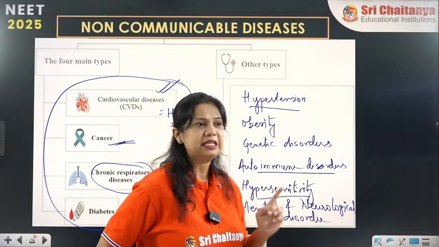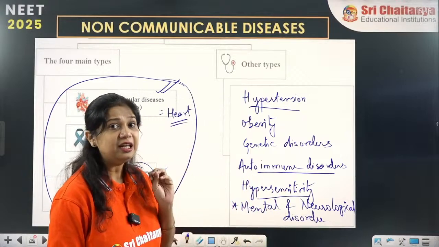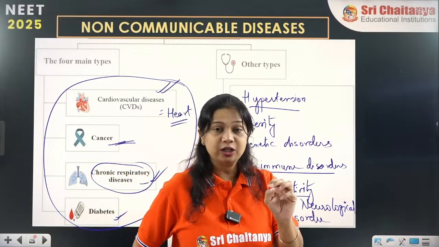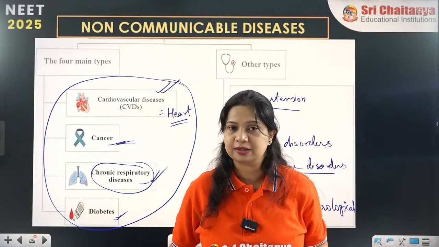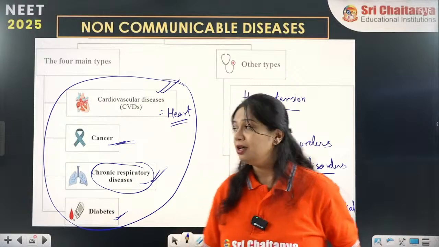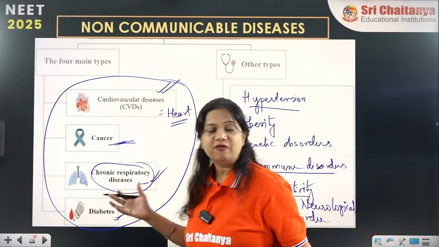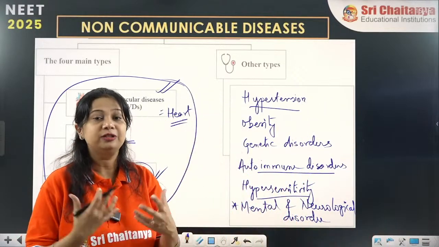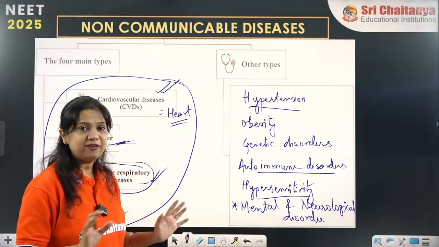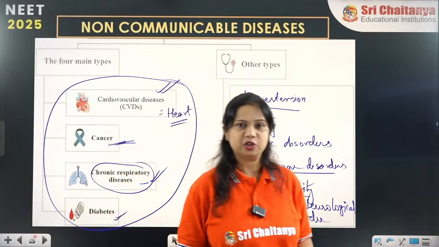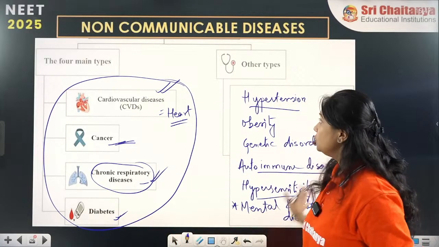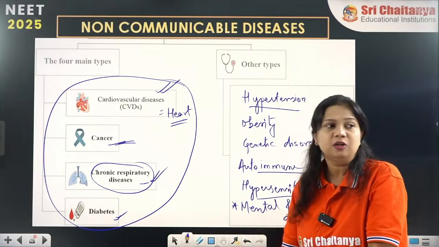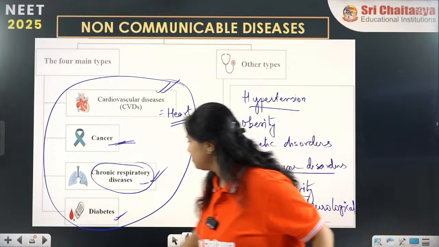Okay, remember this. Vertical transmission is when an infective agent directly crosses the mother's placenta and reaches the fetus. That is vertical transmission. The transmission from one generation to another through predisposition or genetic disorders is definitely not vertical transmission. Genetic disorders are not vertical transmissions. Okay, so this all together forms the non-communicable disorders.